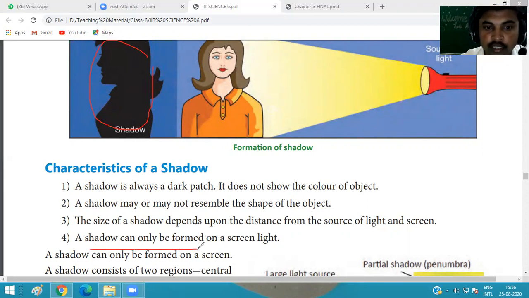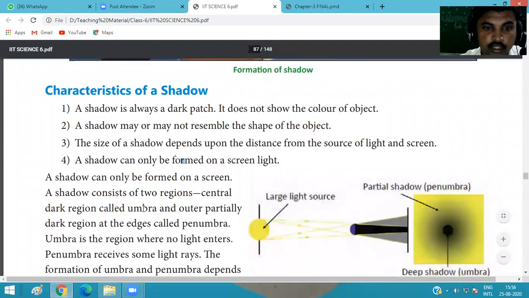A shadow can only be formed on a screen. A shadow is always formed on a screen. Without a screen, it does not form. And the shadow consists of two regions.